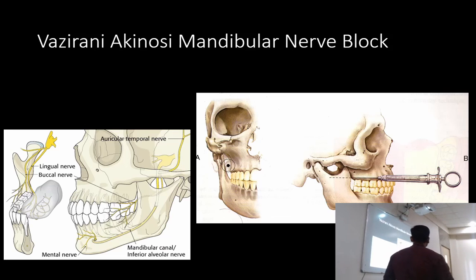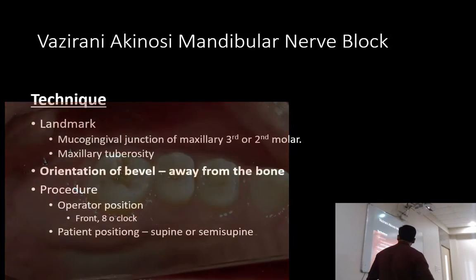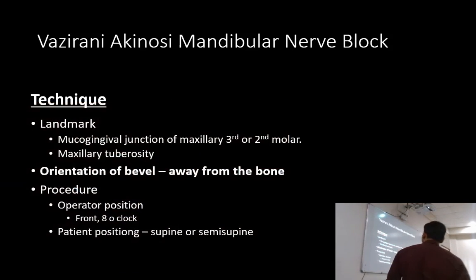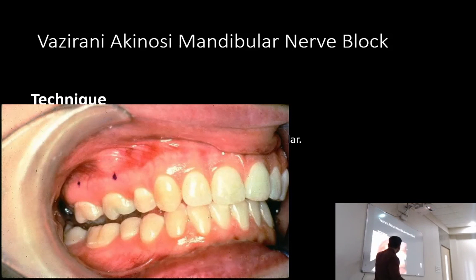We keep the needle parallel to the mucogingival junction. This is the molar tuberosity. नहीं, mucogingival junction कहाँ गया? नहीं है. Anyway, yeah. So we have the mucogingival junction, attached gingiva जहाँ पे खत्म होता है, and where the free mucosa starts. That is the mucogingival junction. We keep the needle at the level of mucogingival junction in the second and third molar region.